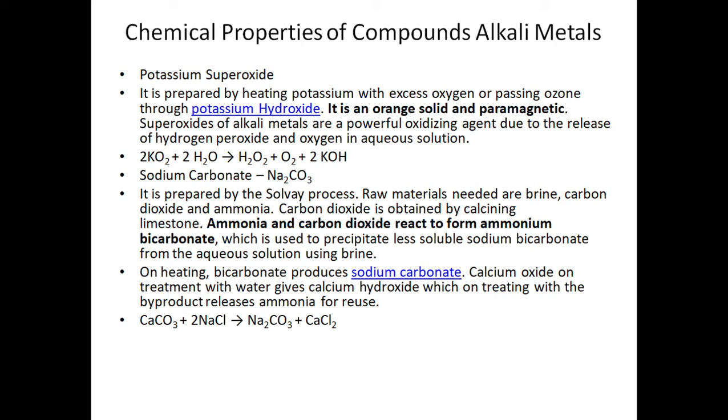Then sodium carbonate is prepared by the Solvay process. Raw materials are brine, carbon dioxide and ammonia. Carbon dioxide is obtained by calcining limestone. Ammonia and carbon dioxide react to form ammonium bicarbonate, which is used to precipitate the less soluble sodium bicarbonate from the aqueous solution using brine. On heating, the bicarbonate produces sodium carbonate.